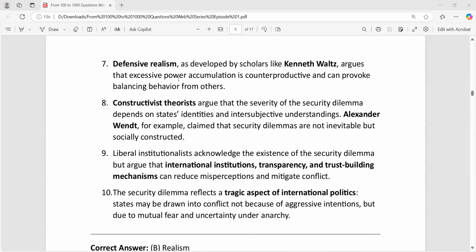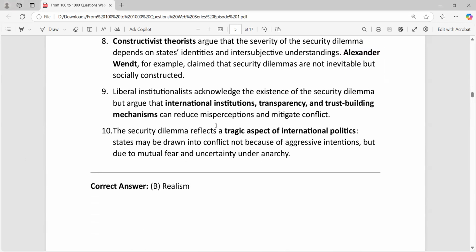I explained this one, defensive realism. Constructivism, Alexander Wendt, I already told you about this. Liberal institutionalists, I told you about this one as well, that they think international institutions and transparency could actually mitigate the problems of the security dilemma.